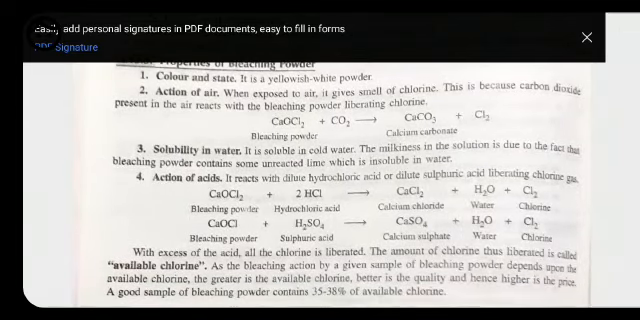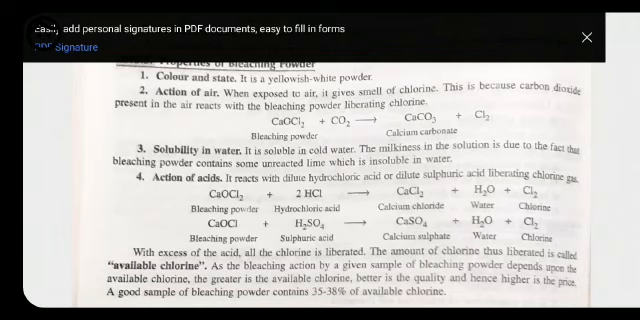Next we have action of acid. Whenever we are passing acids over bleaching powder, what will happen? In the first reaction, we are going to pass hydrochloric acid into the bleaching powder. Then the product will be calcium chloride with the release of water molecule and chlorine gas.